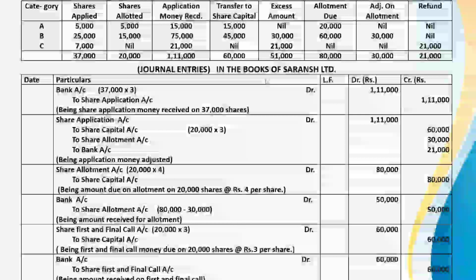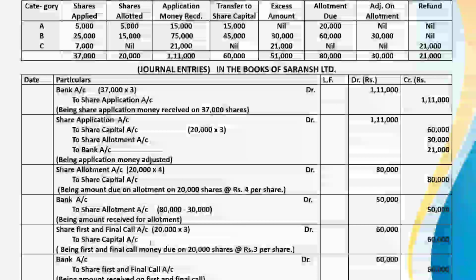This is 80,000 amount due on allotment. And bank account debit to share allotment. After adjusting this 30,000 on allotment, the remaining amount 80,000 minus 30,000, that is 50,000, will be received. So entry will be bank account debit to share allotment account, being amount received for allotment.